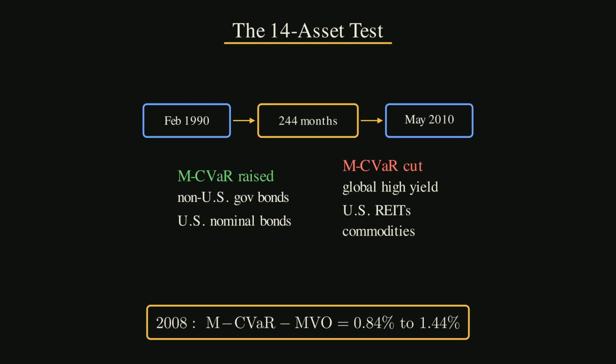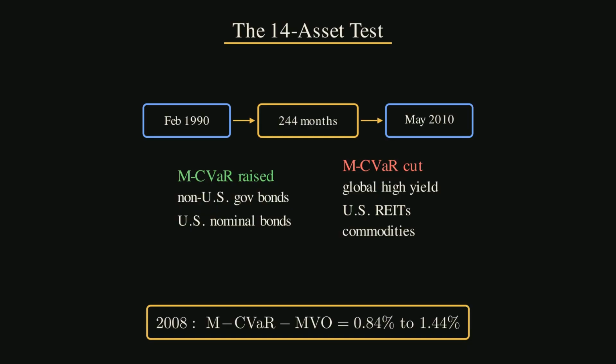The real asset test tells the same story in a messier world. Over the 1990 to 2010 window, the paper finds that global high-yield, U.S. REITs, U.S. TIPS, and value stocks had significant negative skewness. Non-U.S. government bonds had positive skewness. Global high-yield, U.S. REITs, and U.S. TIPS also had higher kurtosis than many other asset classes. So M-CVaR moved the portfolio.